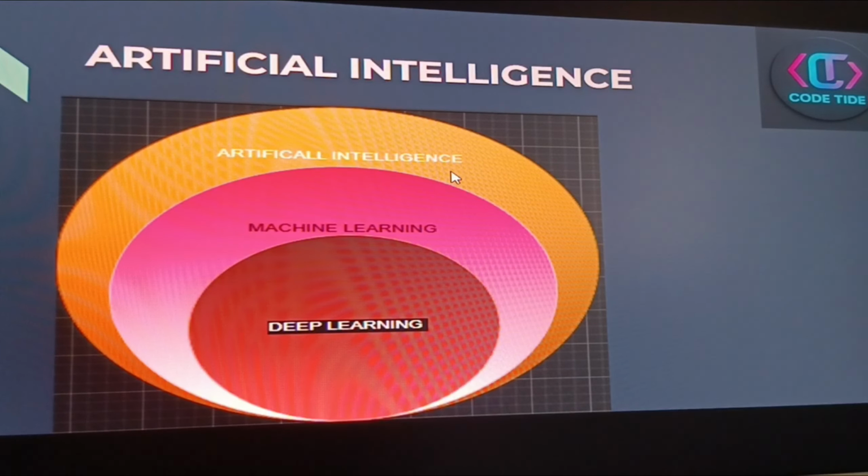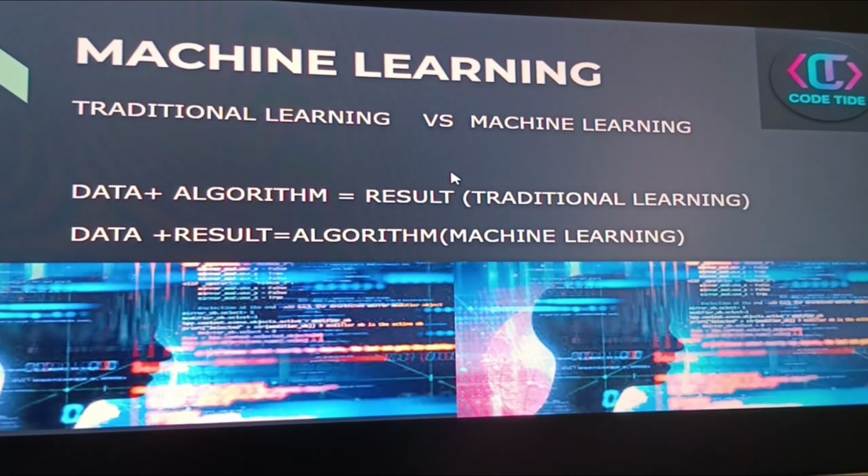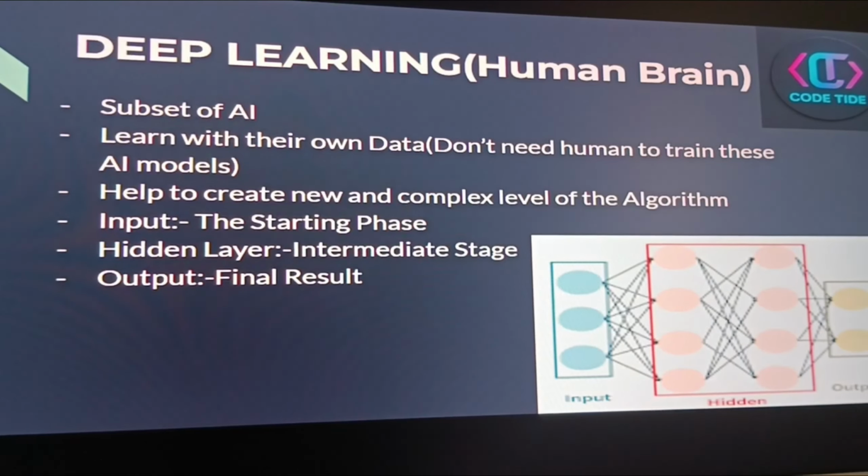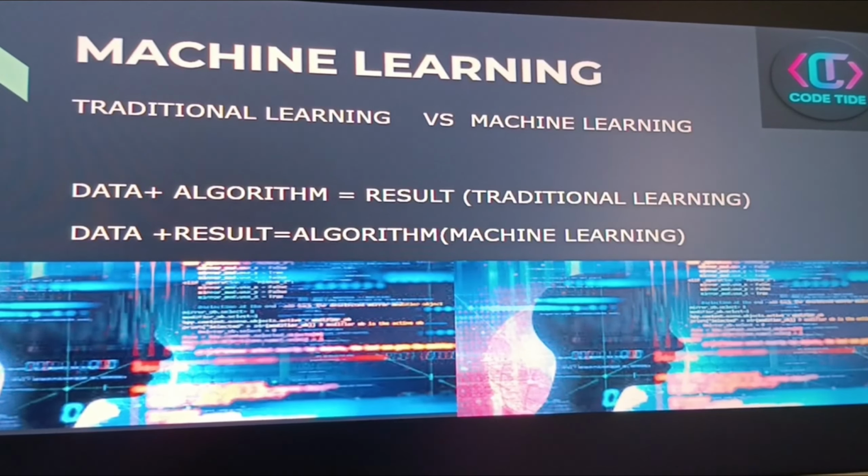Here we are talking about AI. Machine learning. What is machine learning? A few years ago, we were learning about traditional learning and machine learning. Traditional learning means data plus algorithm equals results. So what is machine learning, and how is it different from traditional learning? In machine learning, data plus results equals the algorithm.